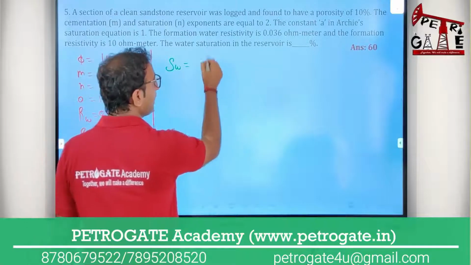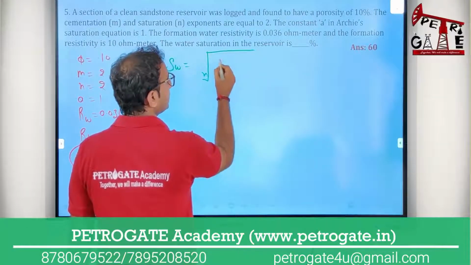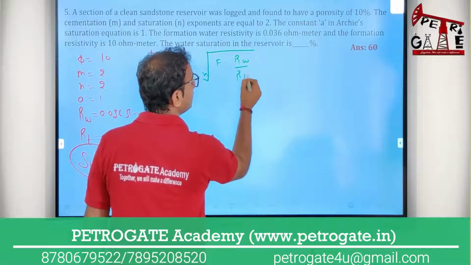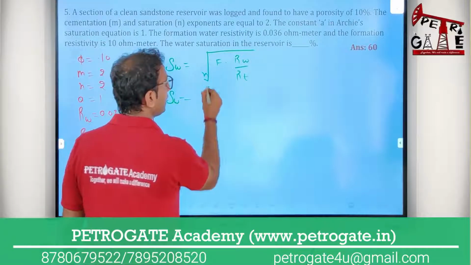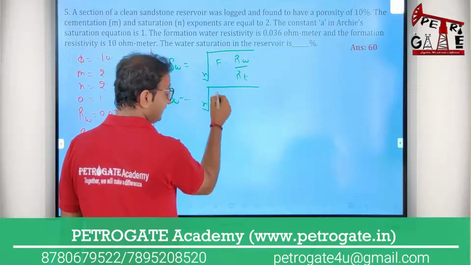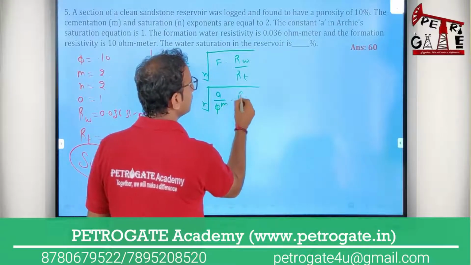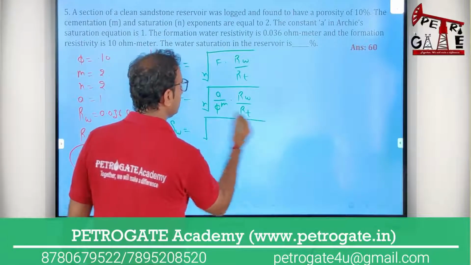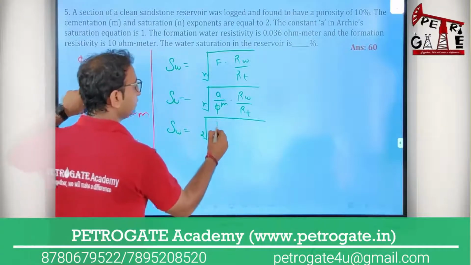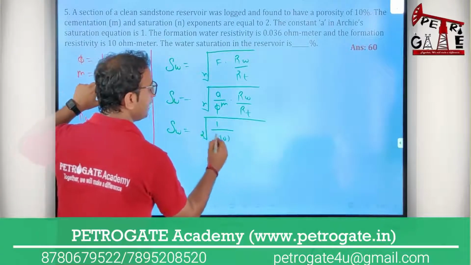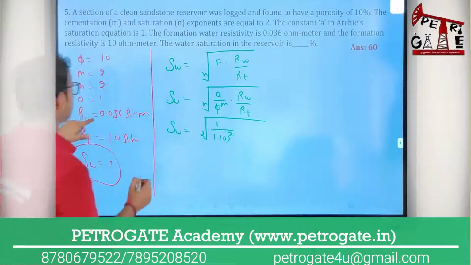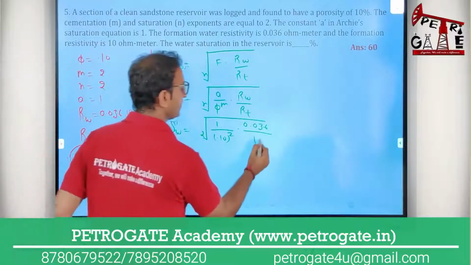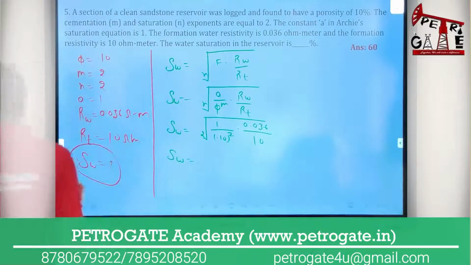Water saturation equals the nth root of F Rw upon Rt. Breaking the F value, water saturation equals the nth root of a Rw upon phi to the power m times Rt. Now I am putting in the values: n is 2, a is 1, phi is 0.10, m is 2, Rw is 0.036, and Rt is 10.